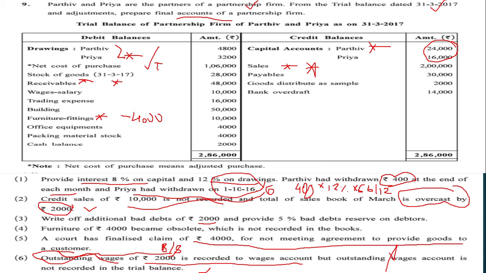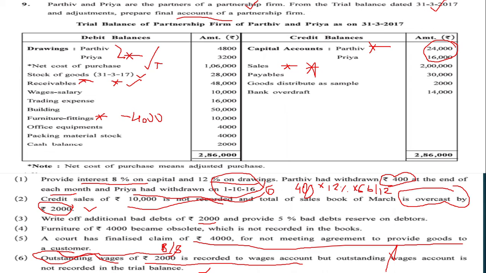This is the final stock of goods, that is the closing stock. In the trial balance it is given, that's why its effect will be given in the balance sheet, asset side. Yes, receivables. We will put the receivables in the balance sheet asset side.